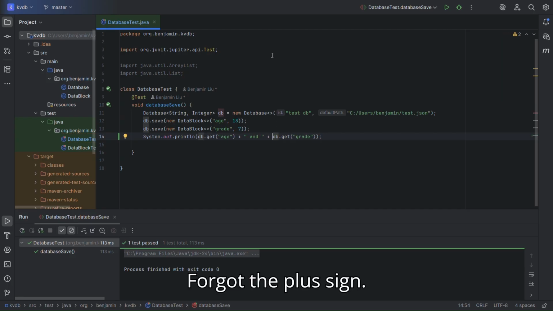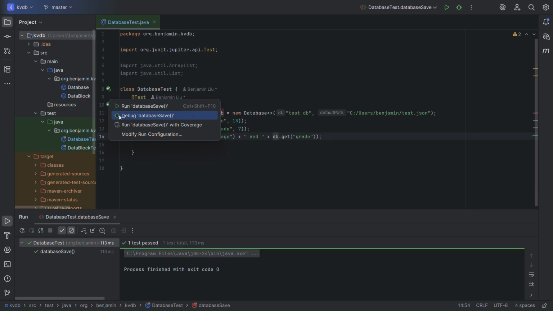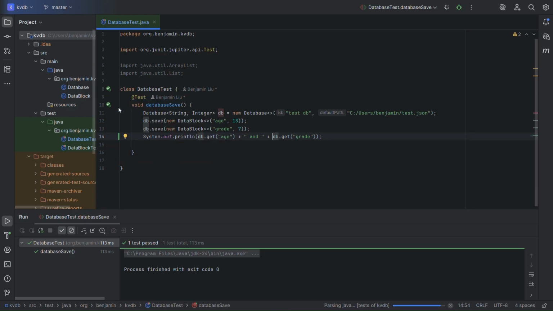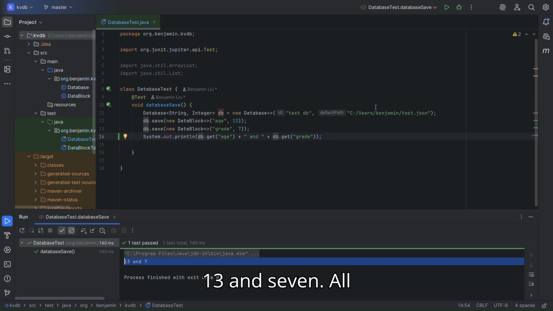Oh, forgot the plus sign. And let's run this test. 13 and 7. Alright.